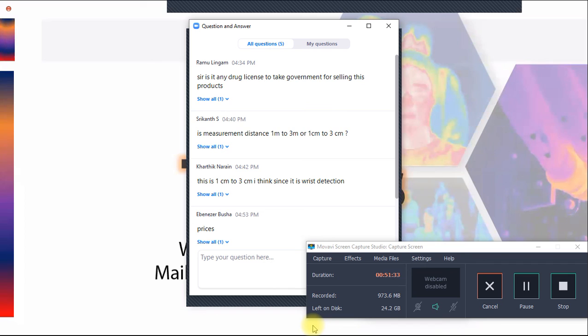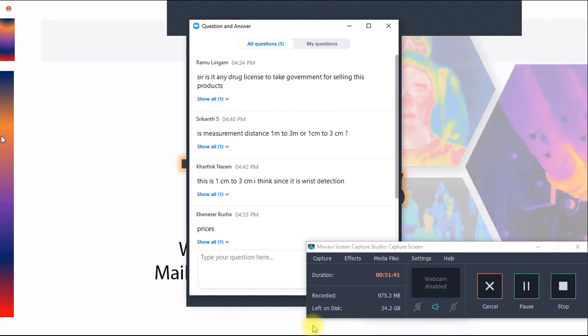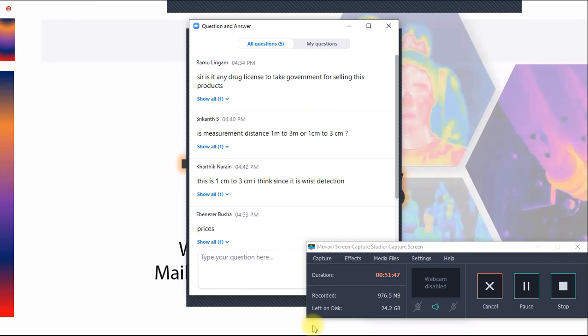Saranayan PN is asking what certificates are done for this product. Is any certificate required for this product? See, the mandatory certificates which are required, we already have. So no additional certificate is required. So no government certificate or BIS or any kind of certificate.